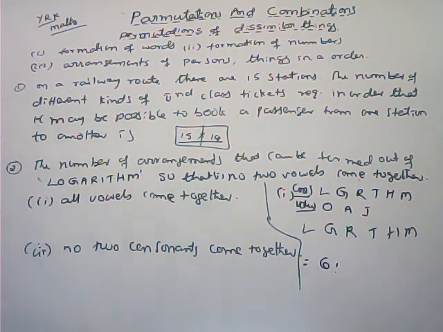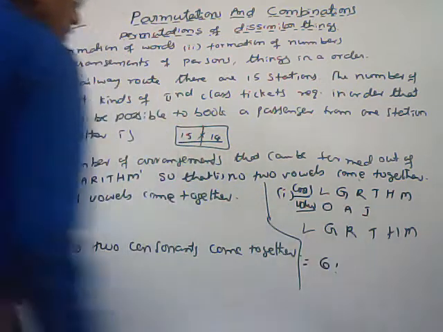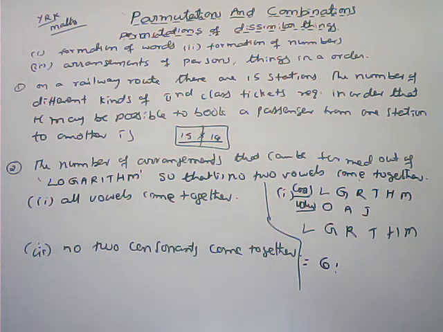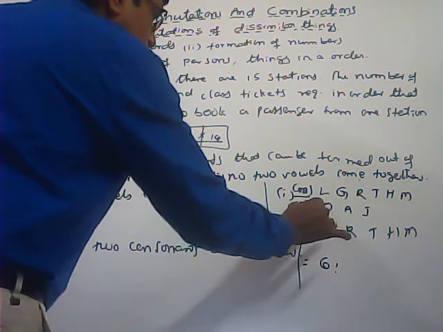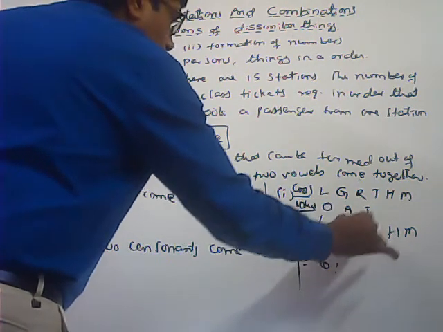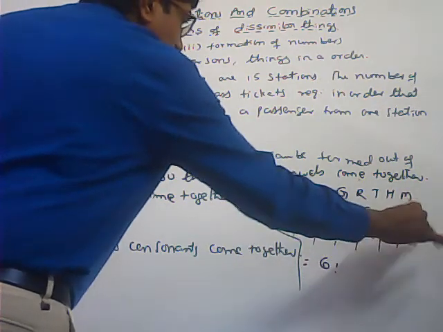Previously we discussed that nPn is equal to the number of ways of filling n blank places by n dissimilar things, that is n factorial. Here 3 plus 3, 6 are there. 6 can be arranged among themselves in 6 factorial, 6P6, that is 6 factorial. Now, in these gaps, 1, 2, 3, 4, 5, 6, 7.